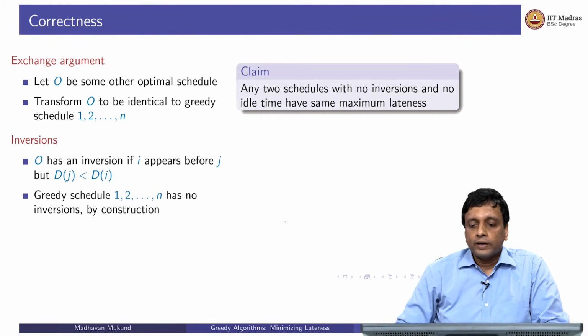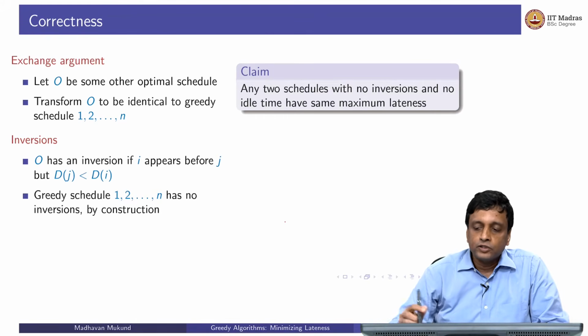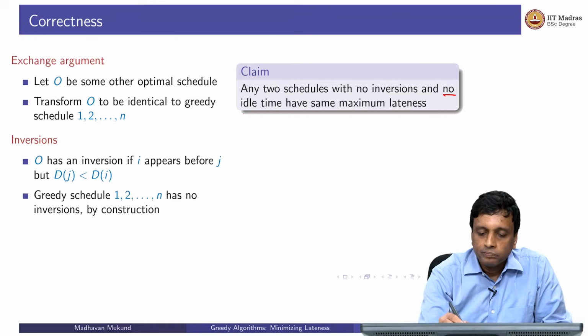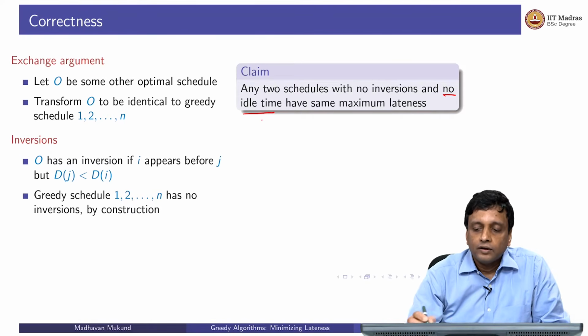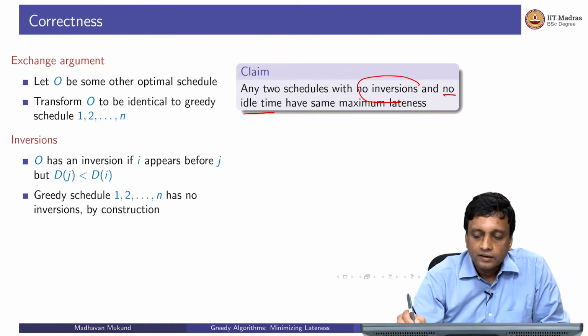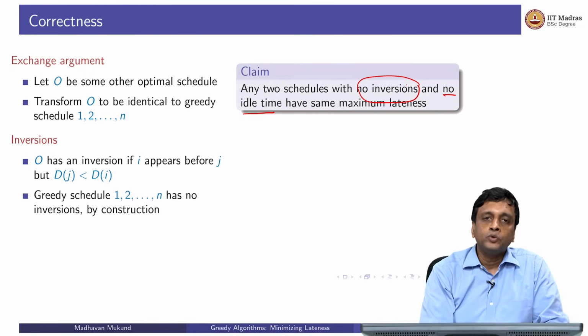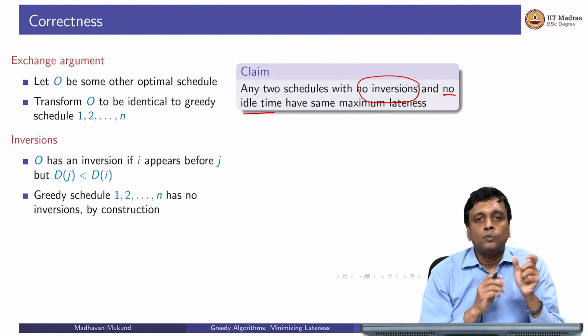Now first look at a solution in which there is no idle time, which we have already argued must be the case, and there are no inversions, but the schedules are different. How can 2 schedules be different but have no inversions? Well, the difference can happen because of equal deadlines.